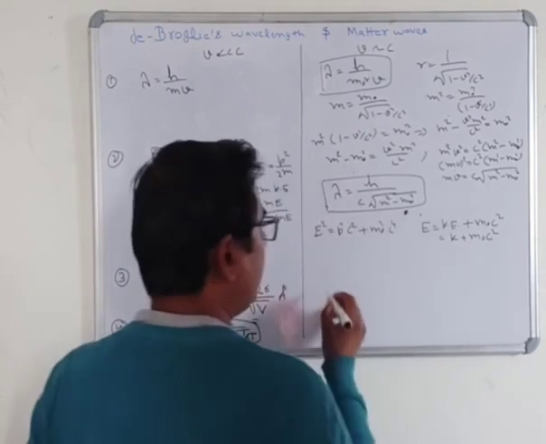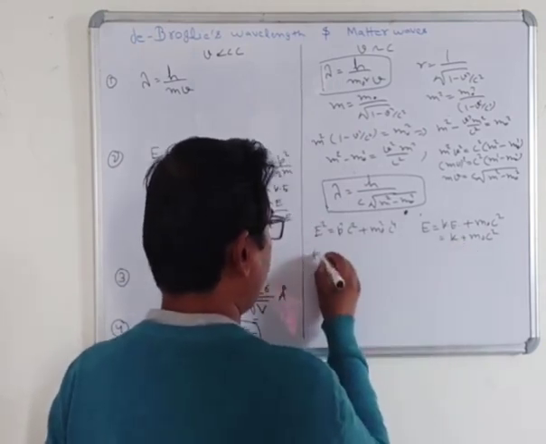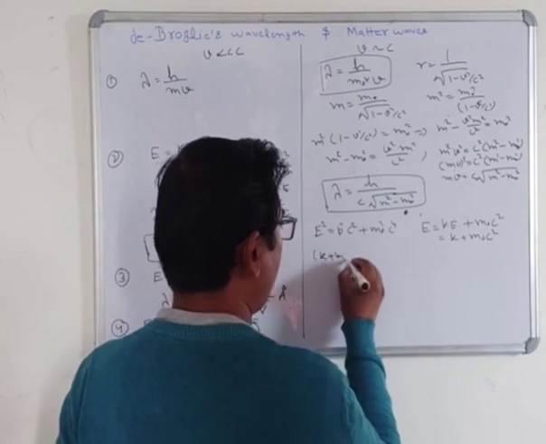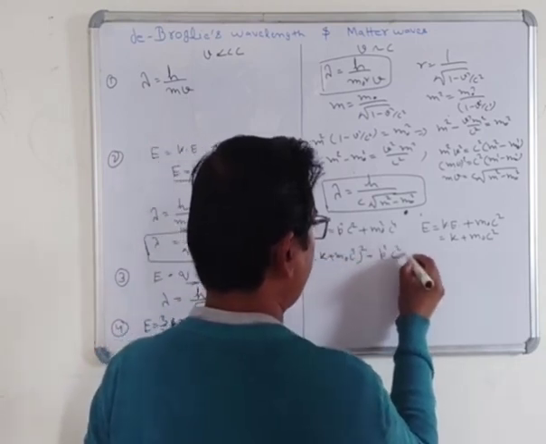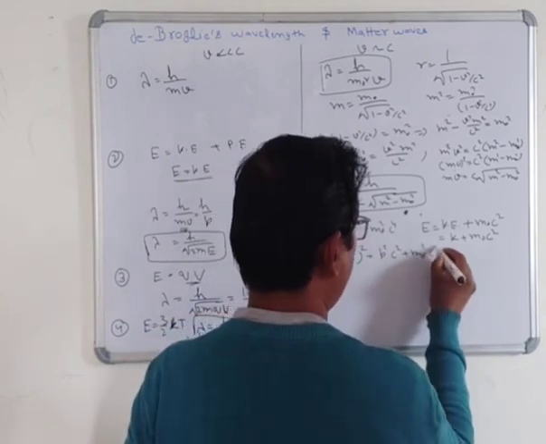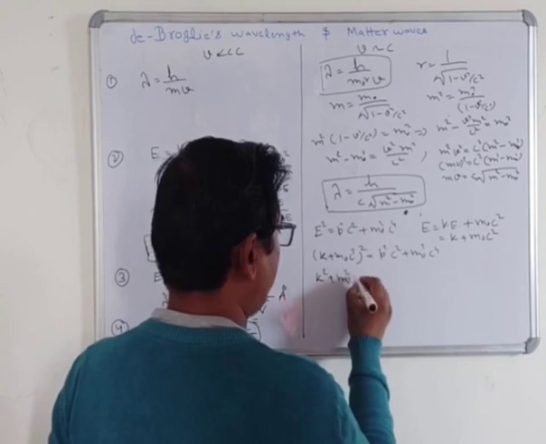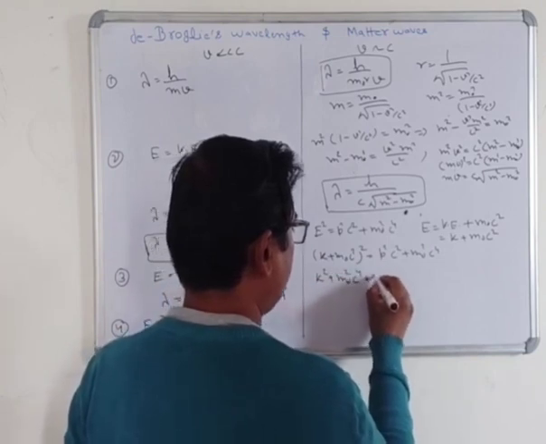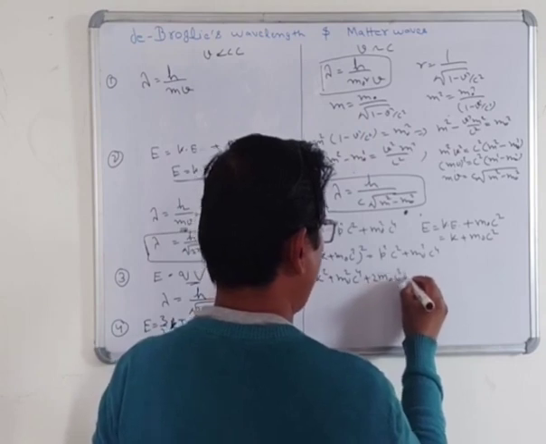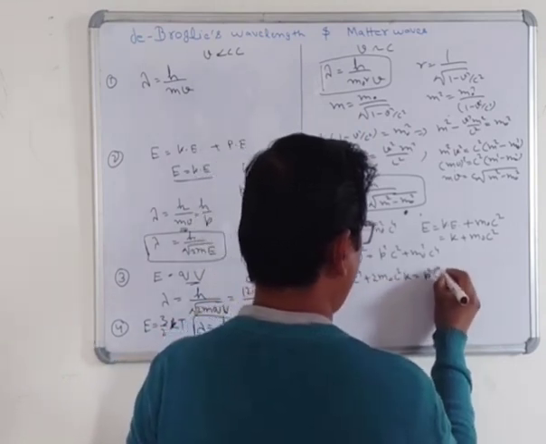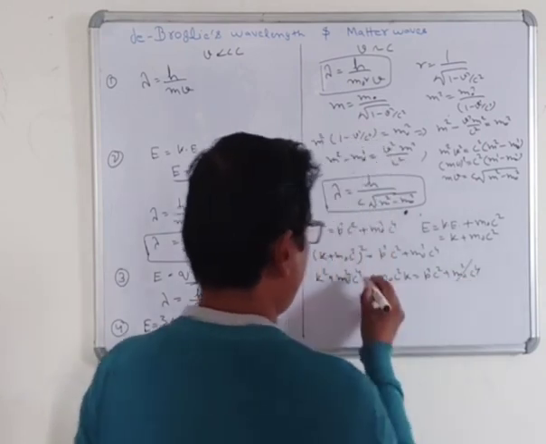Now we can write that here, you will put the value here: (K + m0c²)² = p²c² + m0²c⁴. We can write that K² + m0²c⁴ + 2m0c²K = p²c² + m0²c⁴. The m0²c⁴ term will cancel out here.